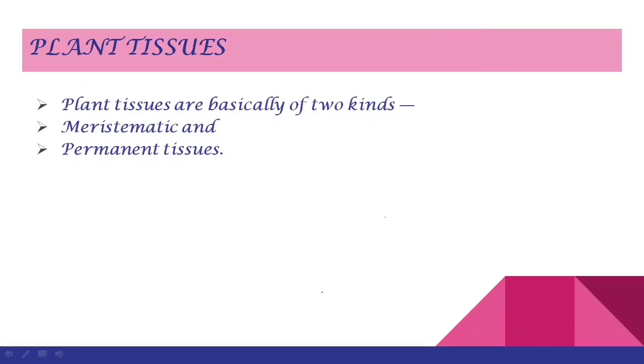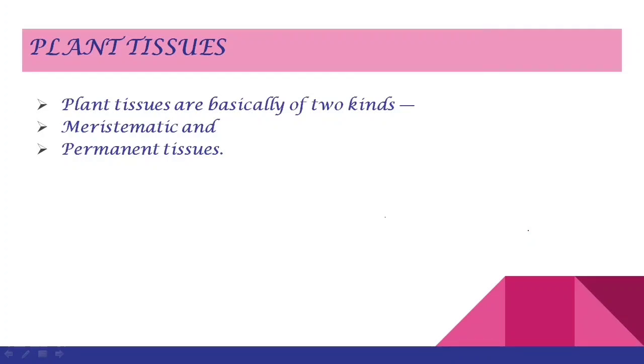So these are some types of tropic movements that are seen in plants, but not movements like we see in animals.